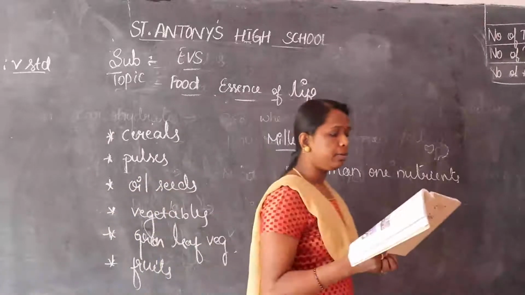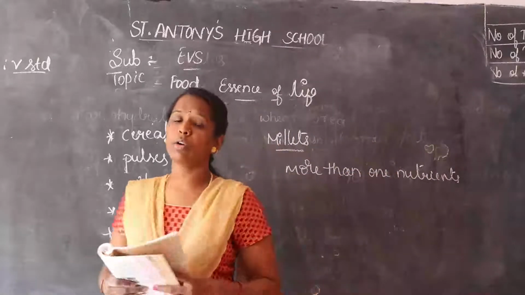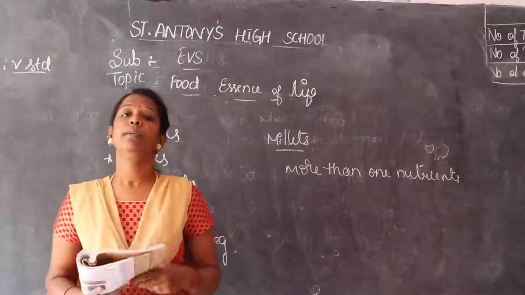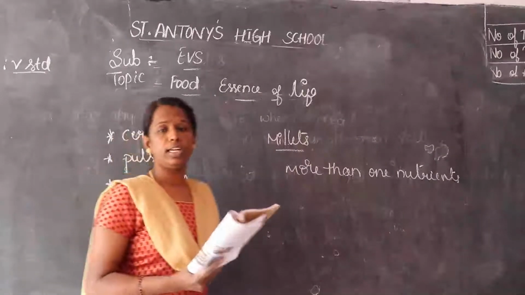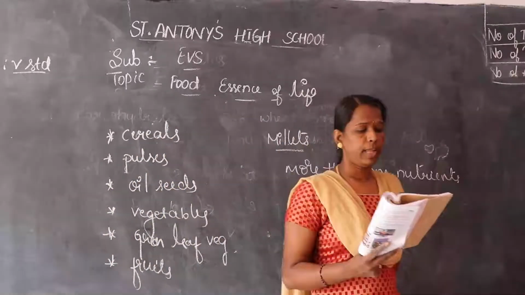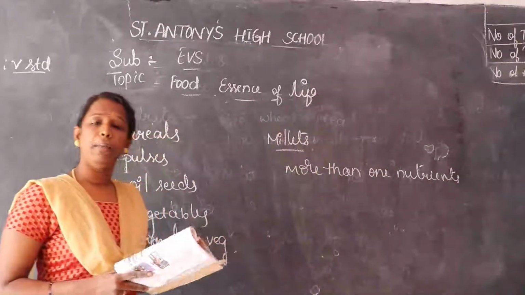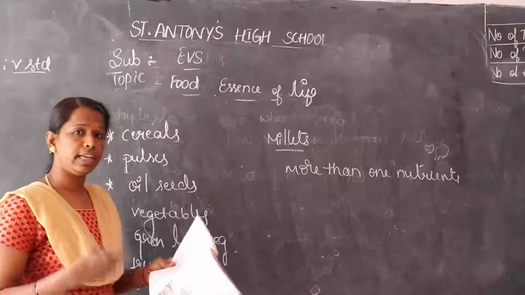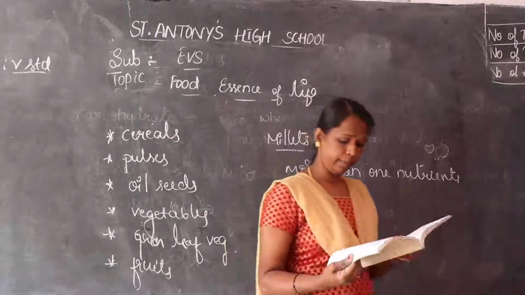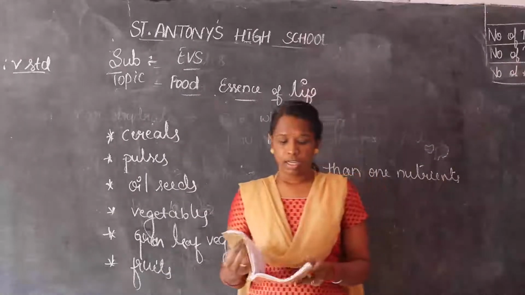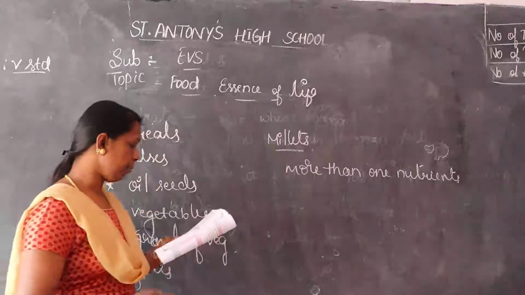So, food of the different places of Karnataka. Usually the coastal Karnataka people use fish as a main staple food, and in South Karnataka, ragi, rice, like that. North Karnataka people use more wheat, and in Malnad areas they use both vegetarian, vegetables, and also non-vegetarian. Okay, so like that you have to write the food that is used in Karnataka. It may be North or it may be South.